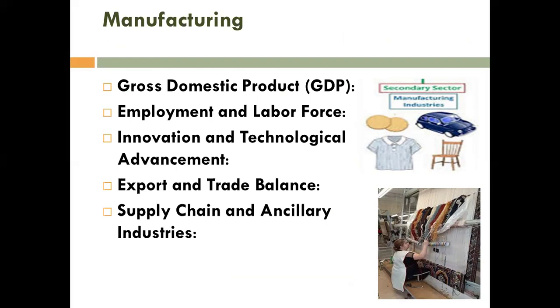What is gross domestic product? The overall production of our country. Now employment and labor force. Different manufacturing companies or secondary industries provide more employment to people, right? Yes. So that's why it helps in that sector.